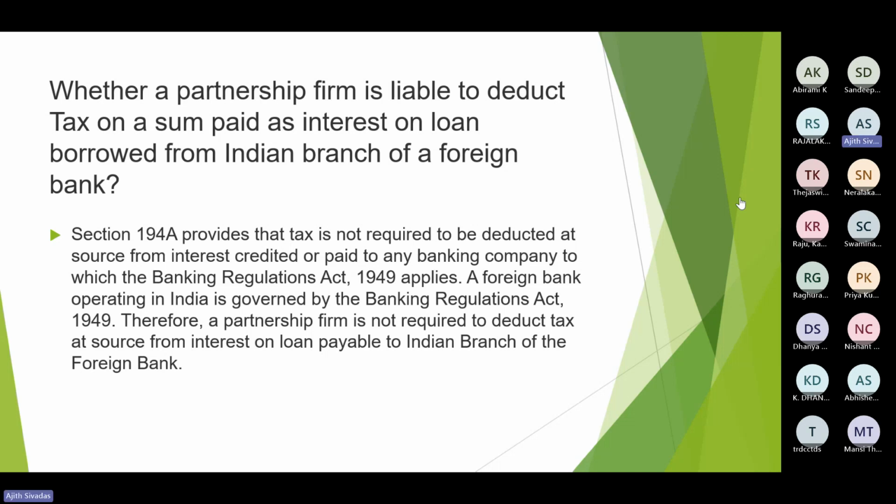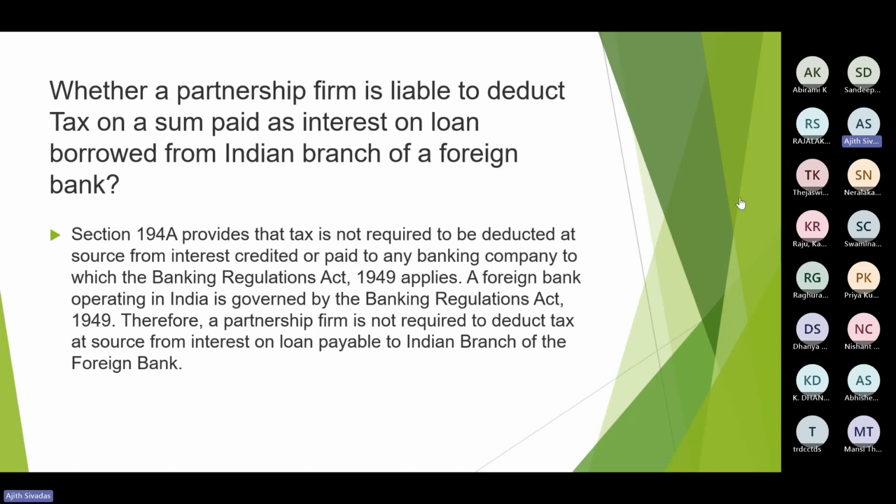Apart from these normal rates, there are 2 other sections in case of TDS, and 1 more section in case of TCS, dealing with a higher rate of TDS and TCS. Now we are discussing the 2 TDS sections.